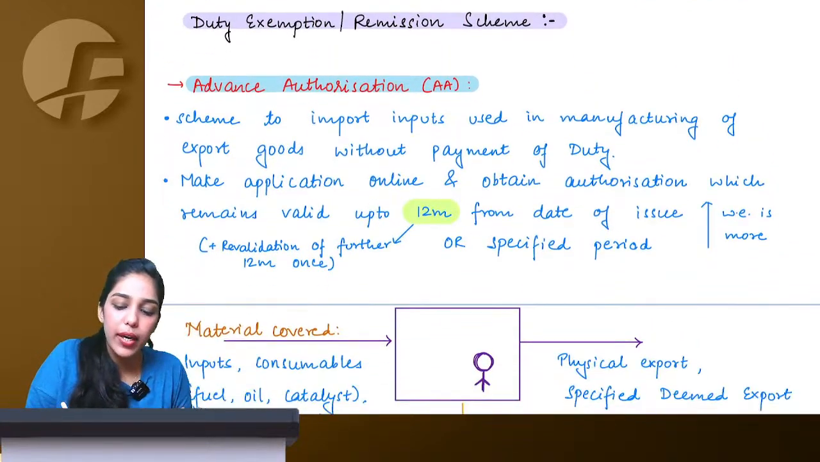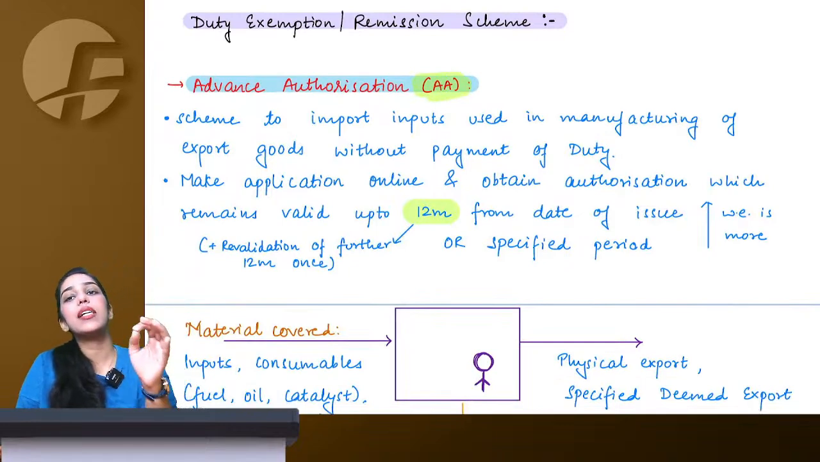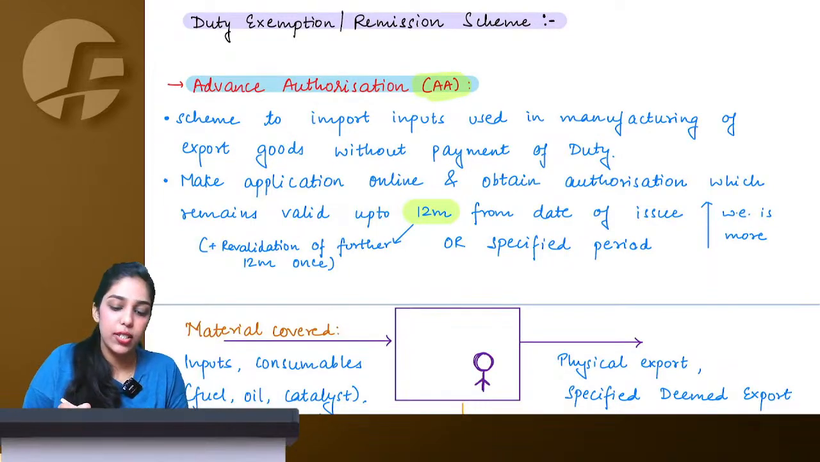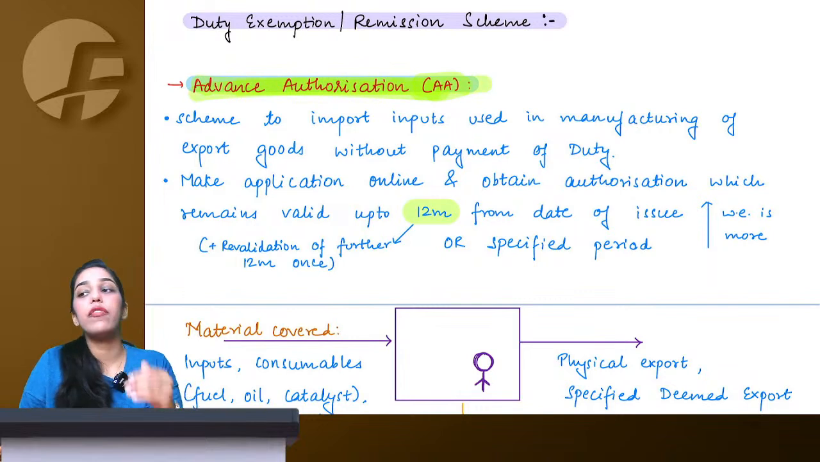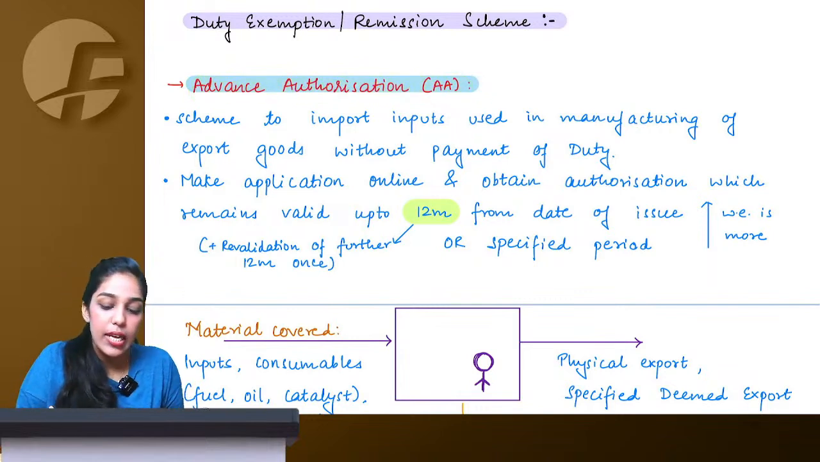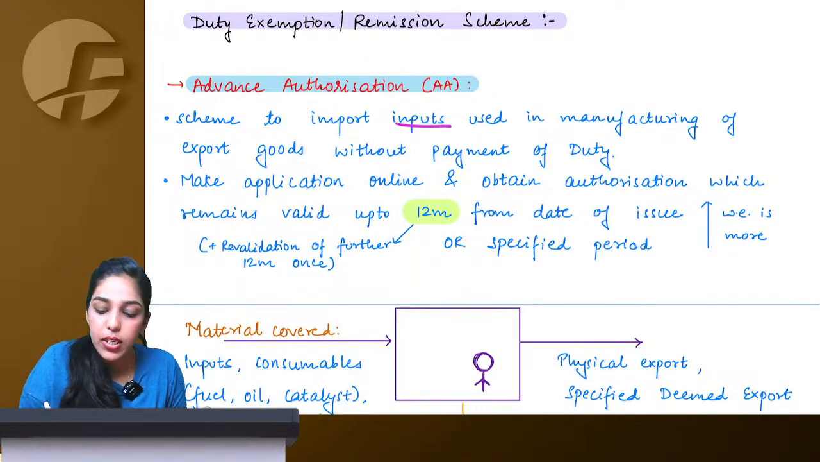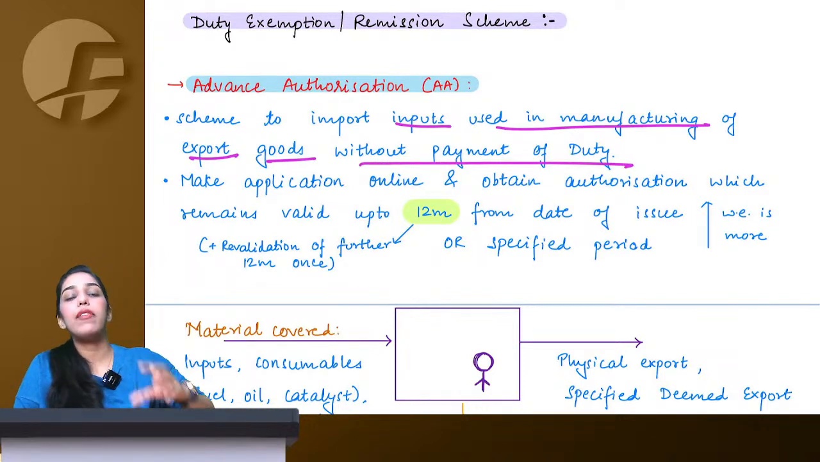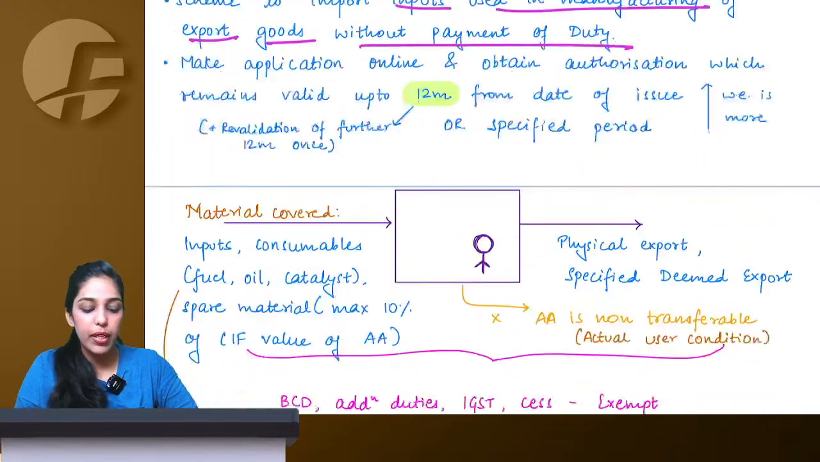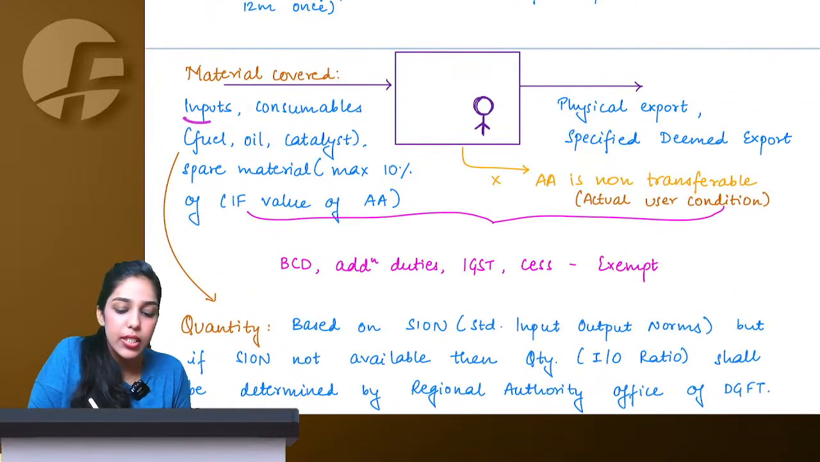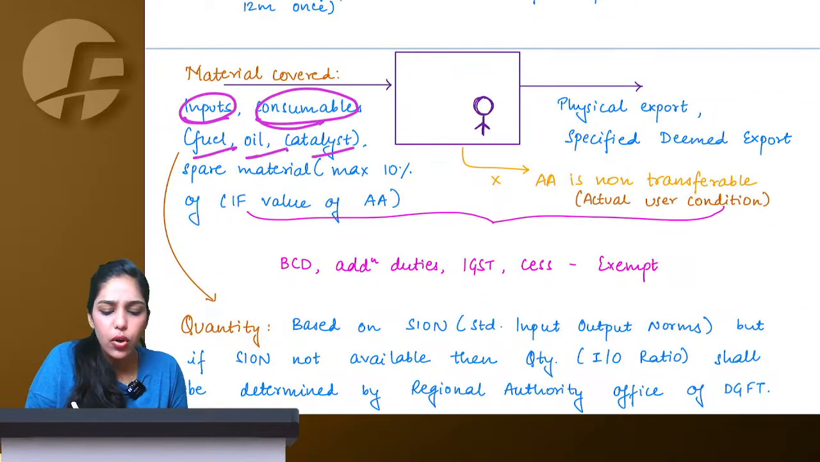First of all, advance authorization. See, the name says a lot about it. Advance authorization means in advance they have given you an authorization. It is a scheme to import inputs used in manufacturing of export goods without payment of duty. It means I will go to government and tell government that I want to import certain inputs, consumables, fuels, oils, catalysts.